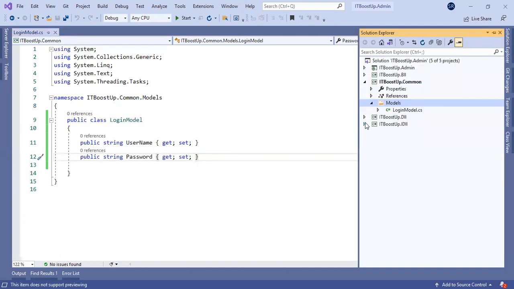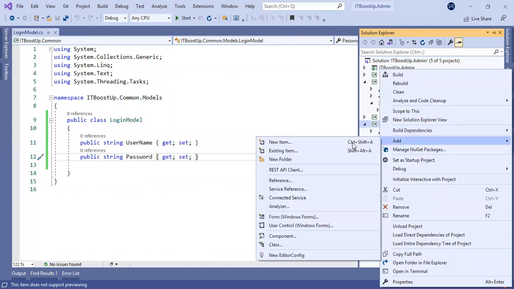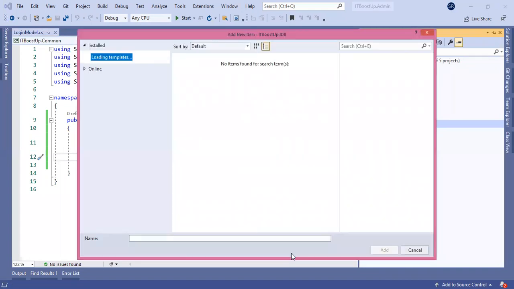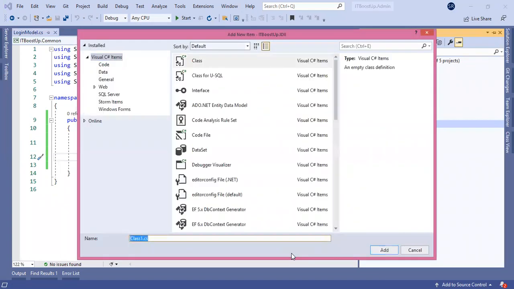Now I will create an interface. Here you can create a new class. I will create the interface this way: ILogin, ILogin.cs, ILoginDLL.